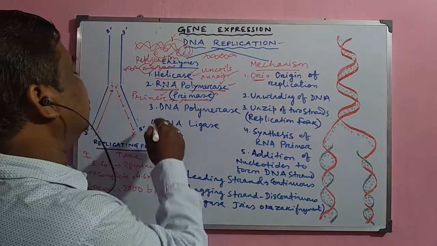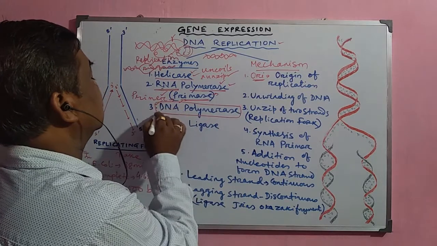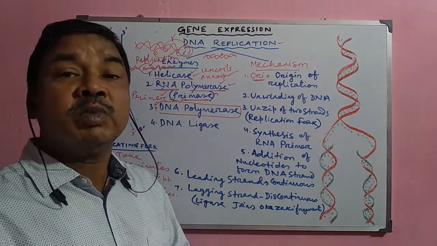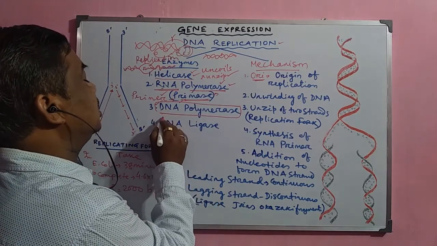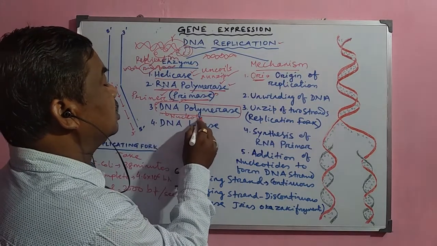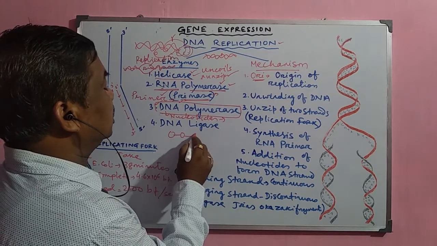Then another important enzyme, the most important enzyme in this process, is the DNA polymerase: polymer and polymerization. That means the polymerization of the DNA strand. The DNA strand consists of nucleotides. Suppose this is one nucleotide, another nucleotide, another nucleotide.